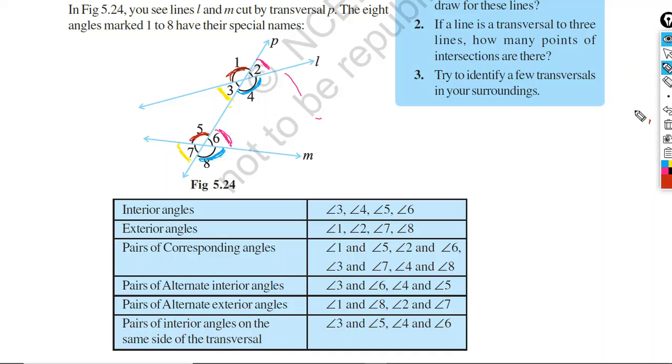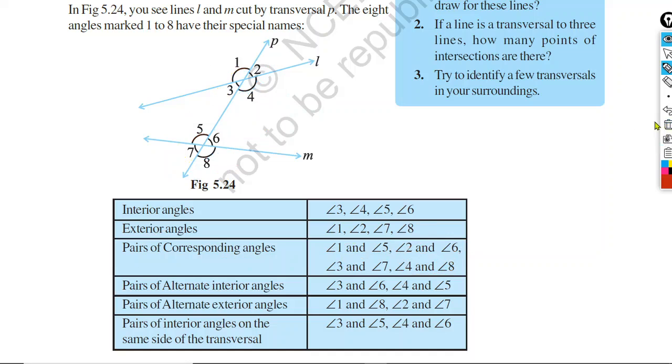So you see, now I have made 4 different colors and there are 4 different pairs of corresponding angles. First, angle 1 and angle 5. Then angle 2 and angle 6, then angle 4 and angle 8, finally angle 3 and angle 7. Okay? So they are pairs of corresponding angles.